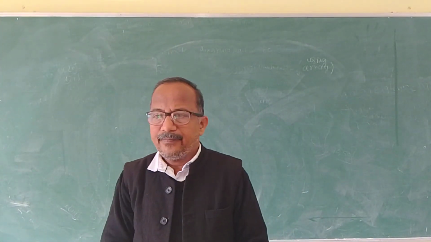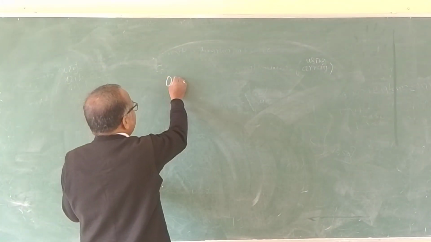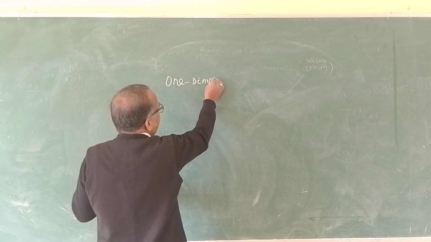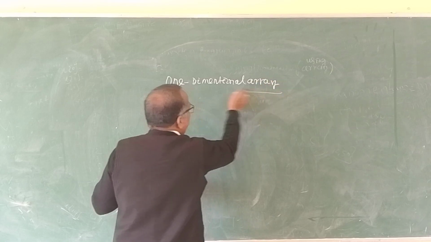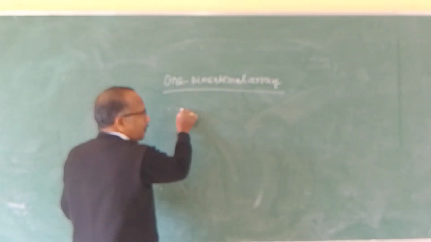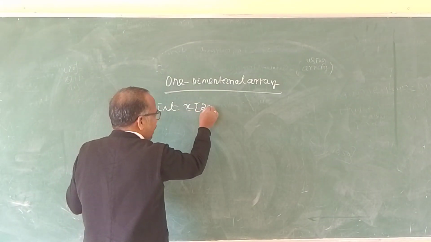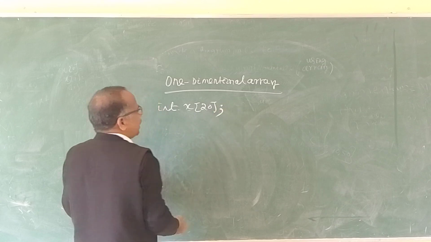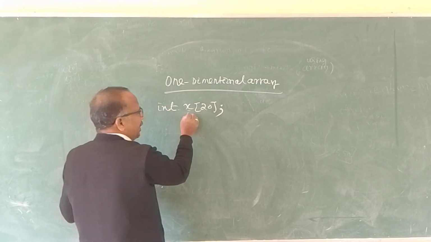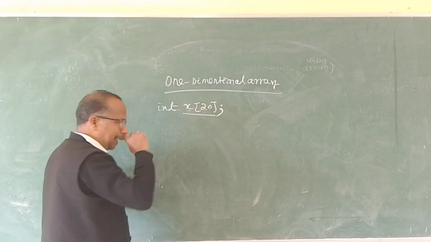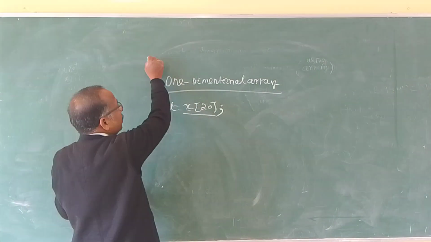We have discussed the one-dimensional array, where similar type of elements like int are stored; we discussed int x[20]. x is an array of integers, with all these elements x0 to x19 stored in consecutive memory locations.